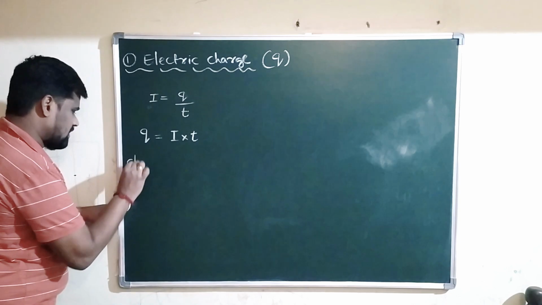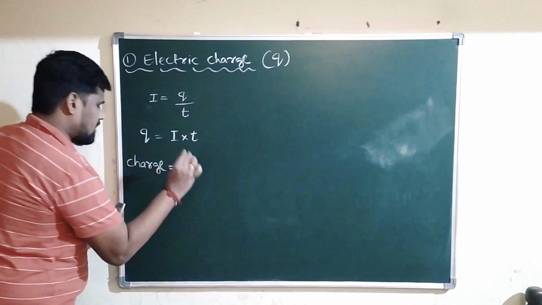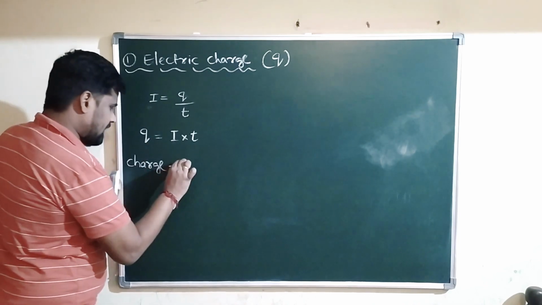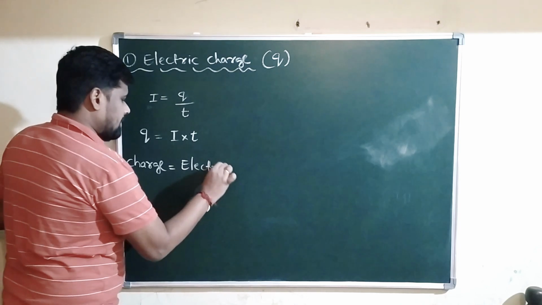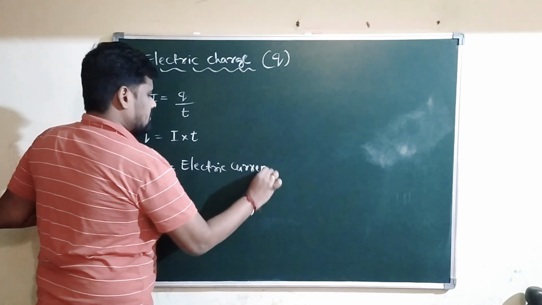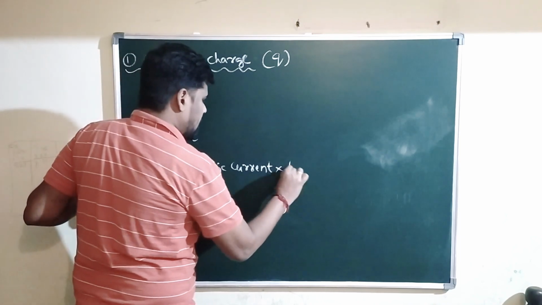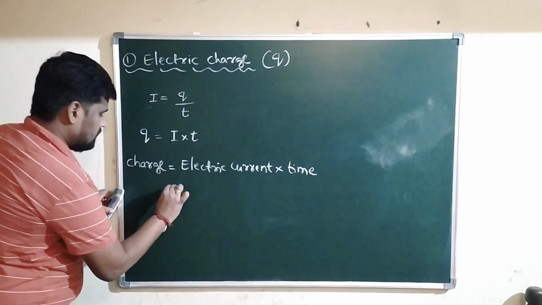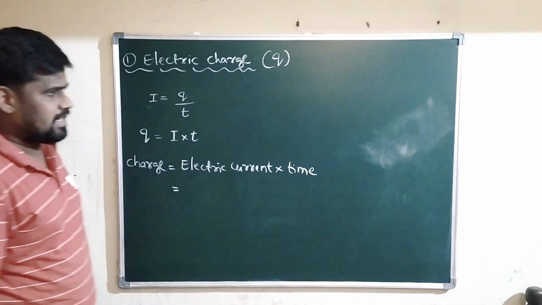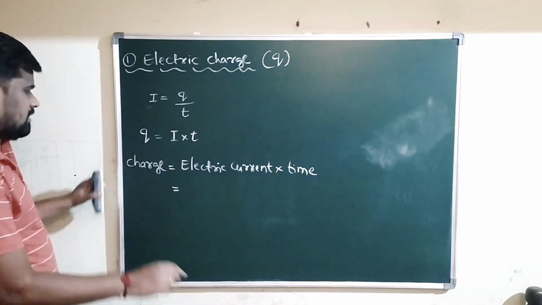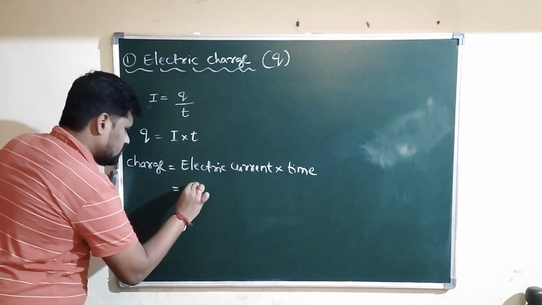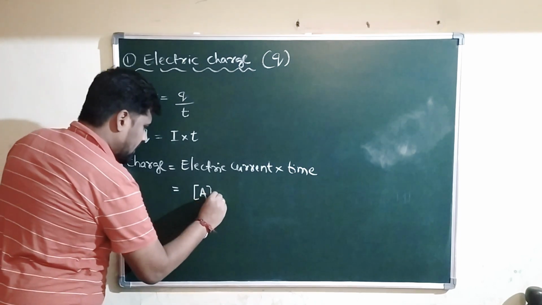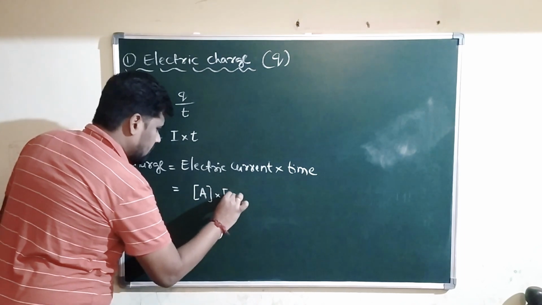Therefore, what is the formula for charge now? Charge can be written as I, electric current, multiplied by T, time. Electric current multiplied by time here. Therefore, what is the dimensional formula? As I said, electric current is a fundamental physical quantity. Therefore, the dimensional formula for electric current is square bracket of A, multiplied by time, square bracket of T.